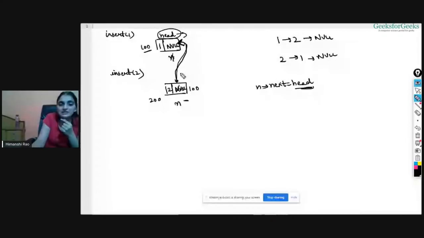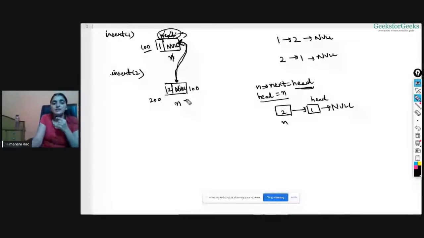So now the status is this is your 2, and 1 is now pointing to null only. And this is your head now, right? Now what you need to do, just take head to n. You know this node is n, right? Take head to n. So our head will stop pointing here, but head will start pointing to this node now, right? So now your head is here. Now say I want to again insert 3.